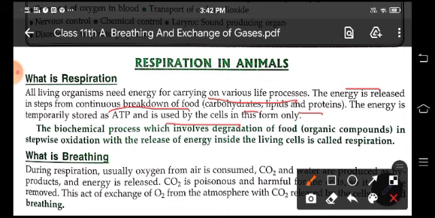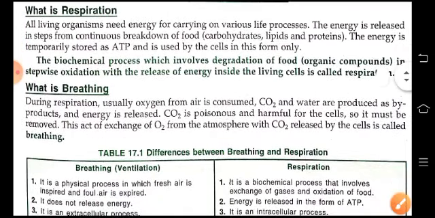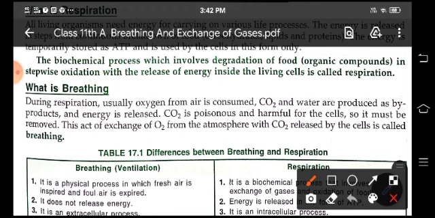So what is respiration? We can define respiration as a biochemical process which involves degradation of food in stepwise oxidation with the release of energy inside the living cells. Now, what is breathing? Children, you know that during respiration, we take in atmospheric air which contains oxygen and we consume this oxygen in our body.